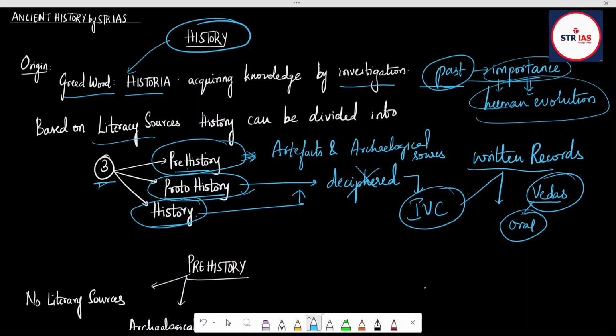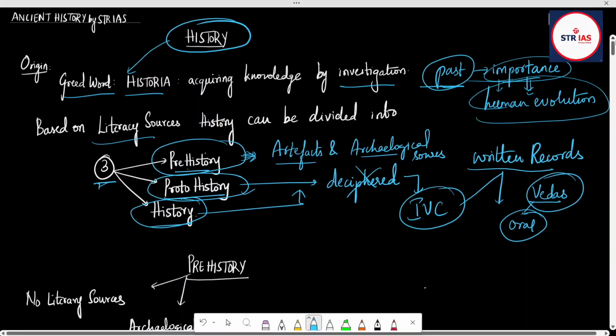There are only artifacts and archaeological sources. Through archaeological sources, we can understand this history. In proto-history, the written records are available, but they are not deciphered yet. When it comes to history, the written records are readily available and we can understand the history with the help of written records. So without making it late, let's dive into prehistory.